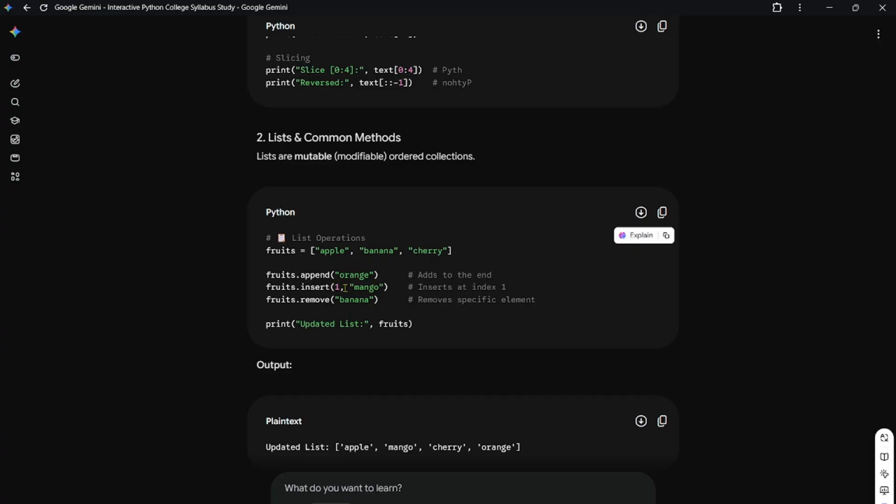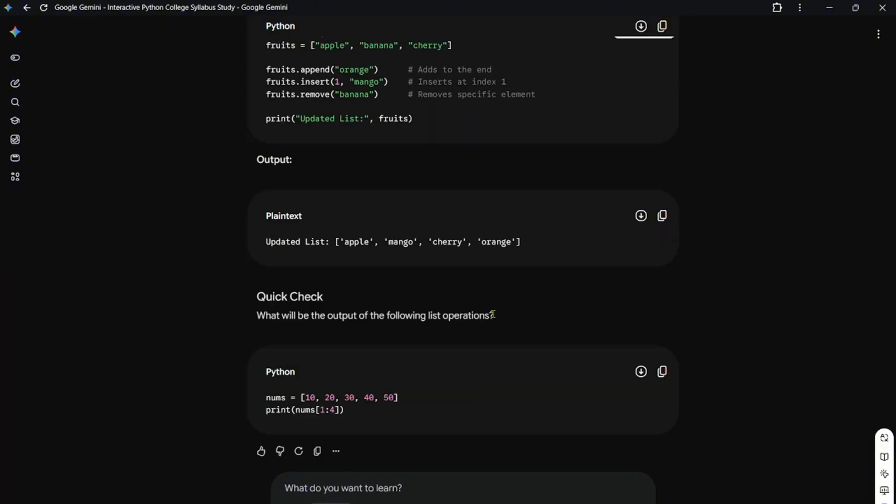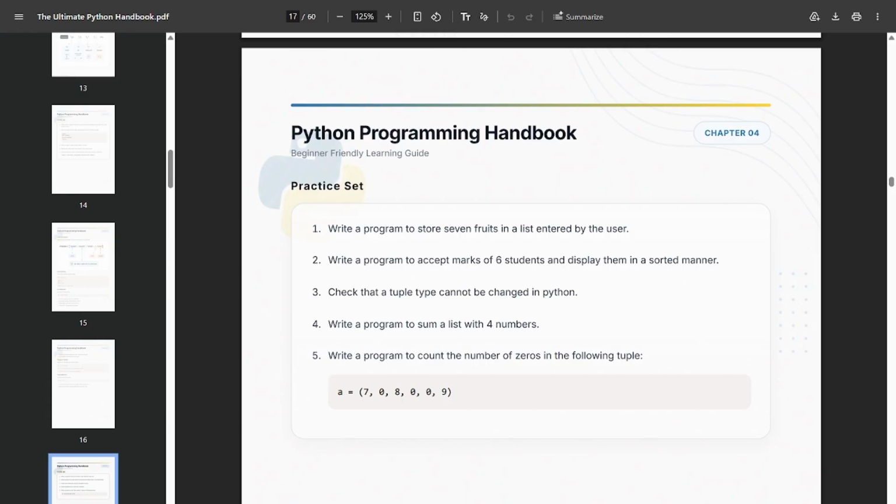Now list and common methods. See, fruits: apple, banana, cherry, append orange. See, it adds to the end. Insert 1 mango, so insert at index 1 the value mango. Okay, remove banana, it will remove this element. That's how lists work.